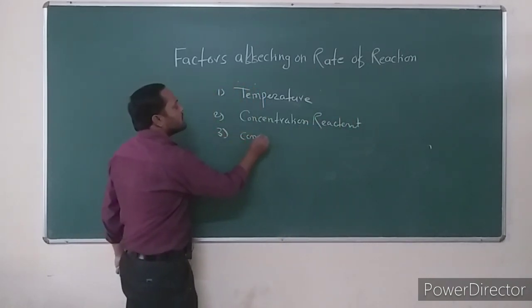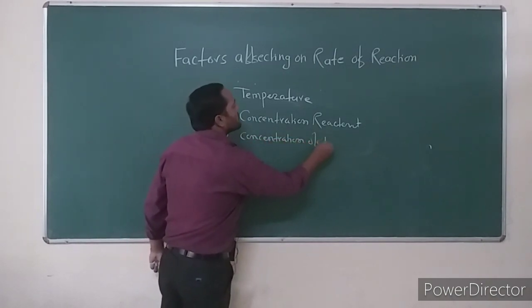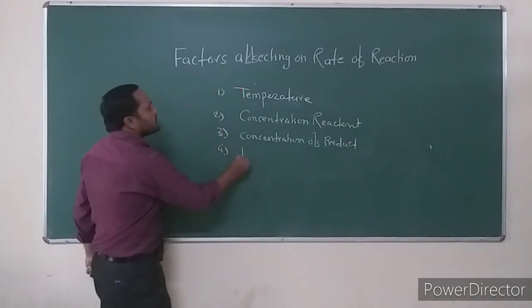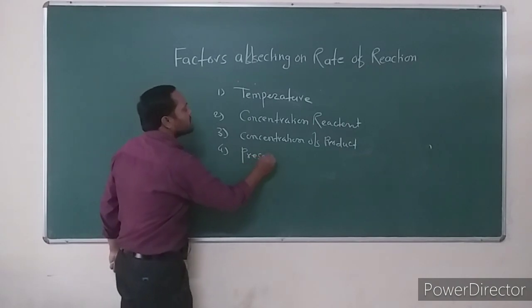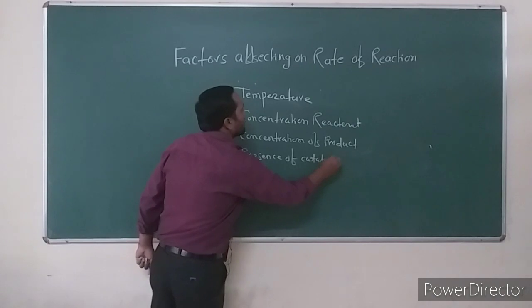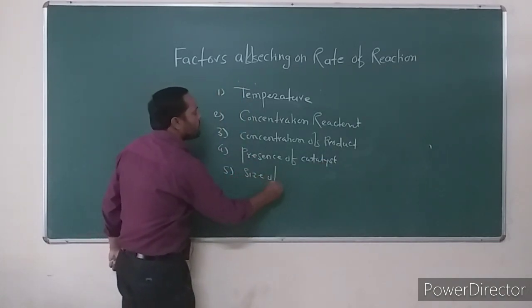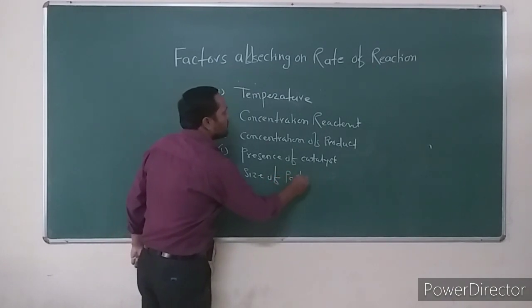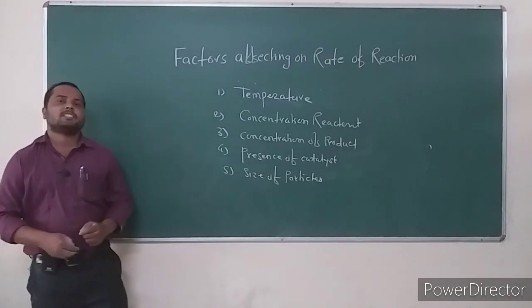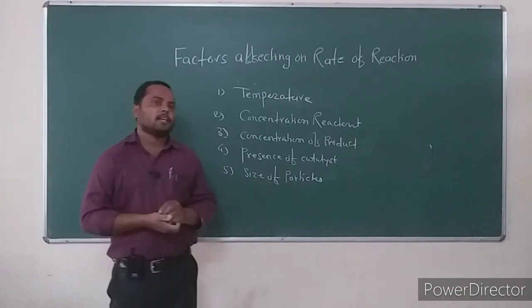The third factor is concentration of product. The fourth factor is presence of catalyst. And the last factor is particle size of reactant.